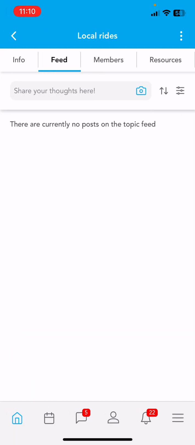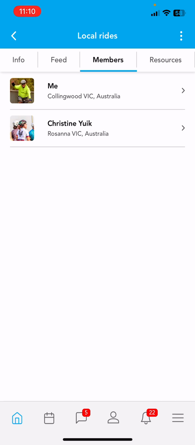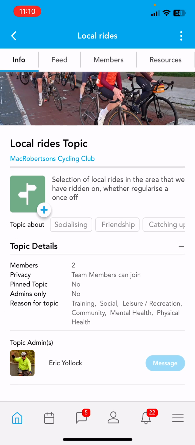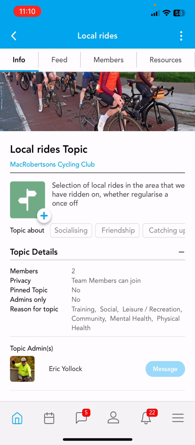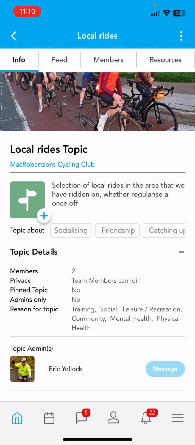which is called local rides. It's here. And you can see that there's a few members, there's Christine and Eric, so I'm currently logged in as Eric. The other thing that we can do across bunch rides is message the topic leader or topic administrator here. Obviously I'm logged in as Eric, I can't message myself, so it's grayed out. I'm just going to go ahead now.